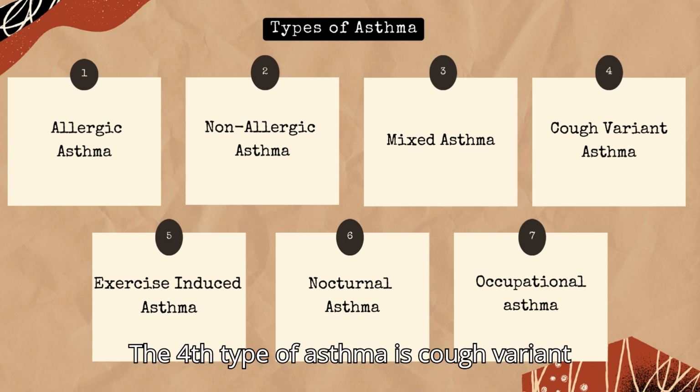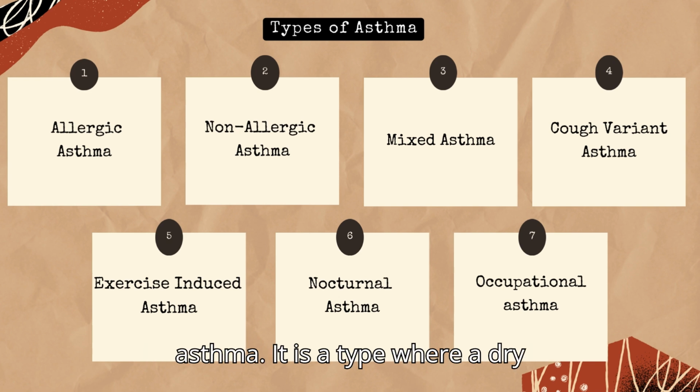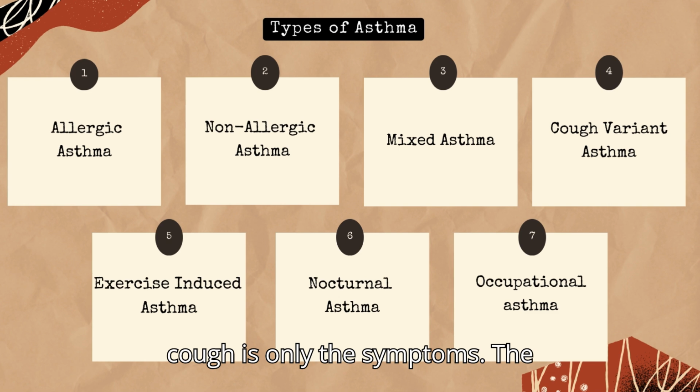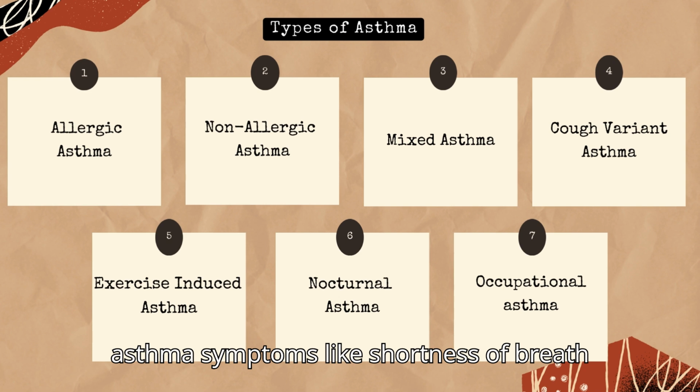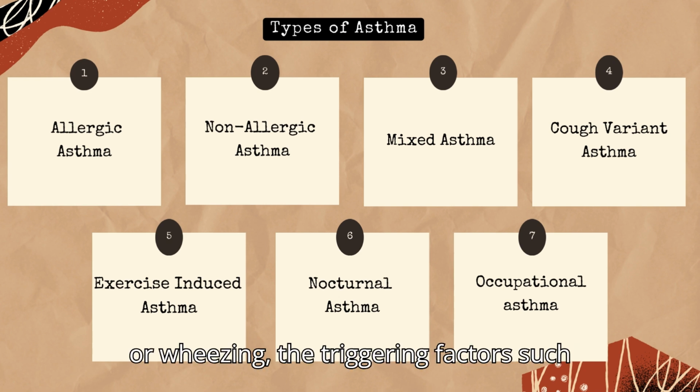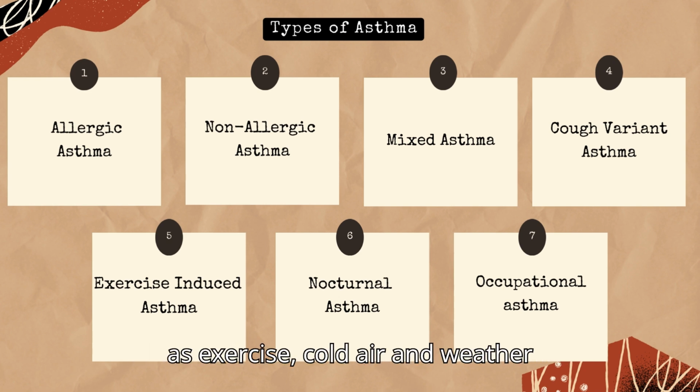The fourth type of asthma is cough variant asthma. It is a type where a dry cough is the only symptom. The patient won't feel any other traditional asthma symptoms like shortness of breath or wheezing. The triggering factors are such as exercise, cold air, and weather change.